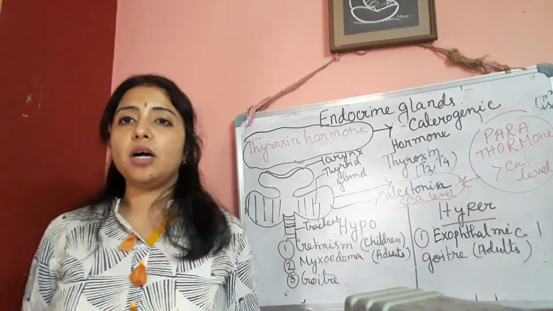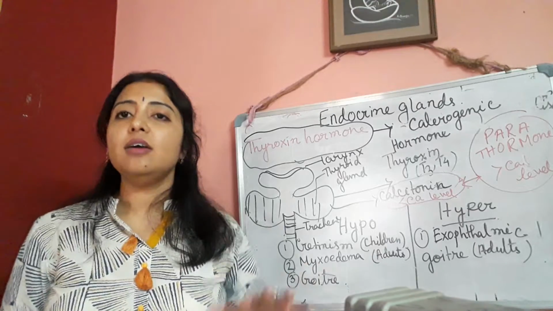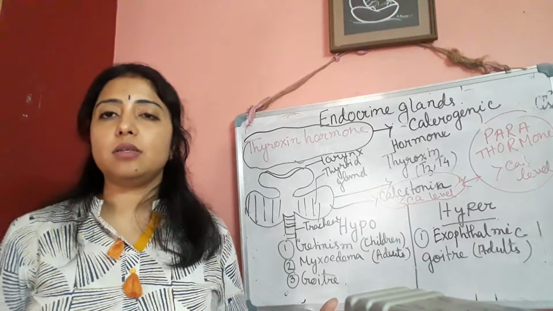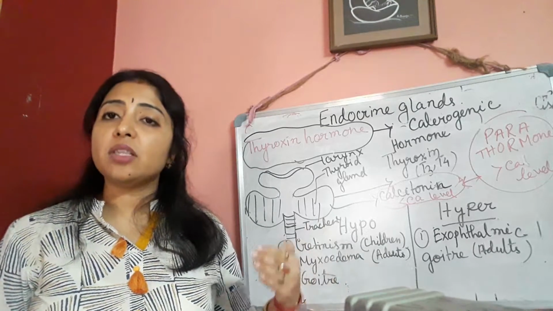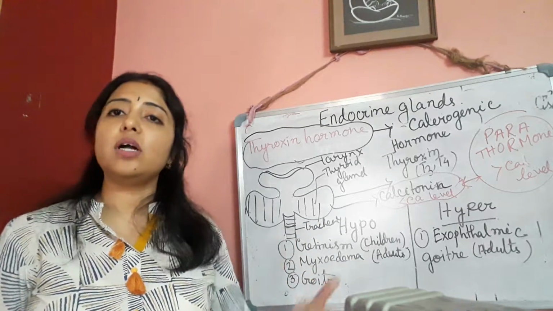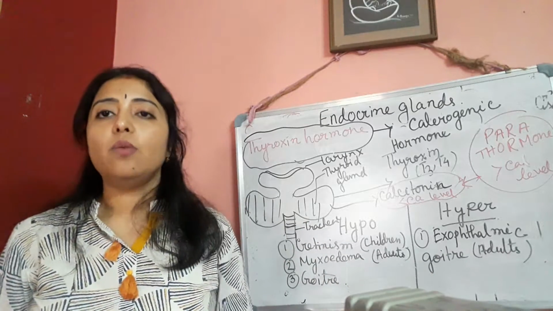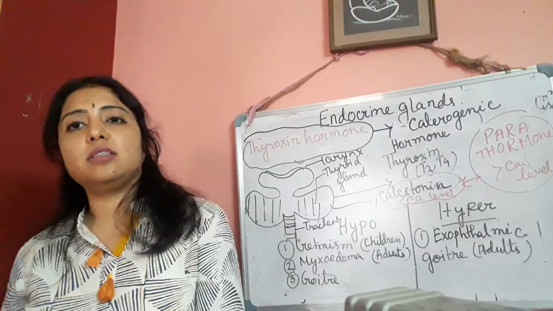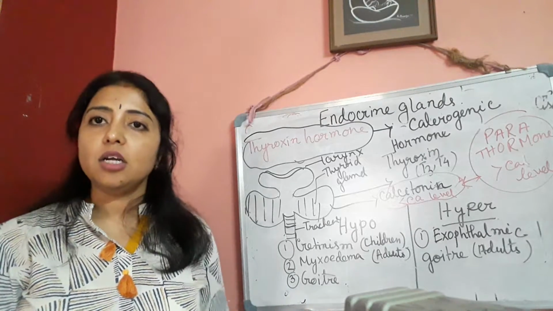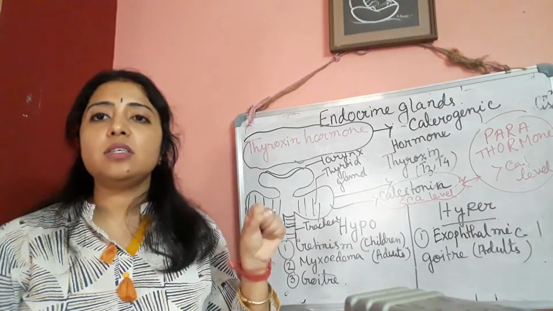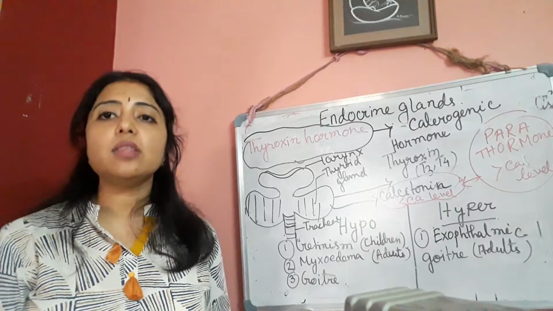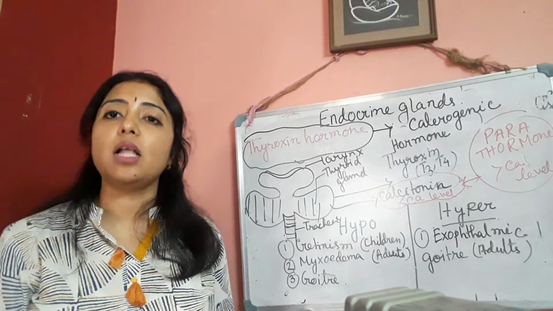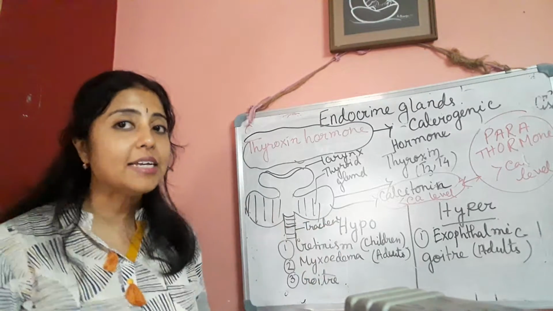The rate of BMR is more in children than in adults. The level of thyroxine hormone in old persons is lower than in younger ones. That's why at that time they feel more cold than the younger persons. Clear? Due to the deficiency or less secretion of thyroxine hormone, because it regulates the rate of BMR, that means basal metabolic rate, for producing heat. Clear?